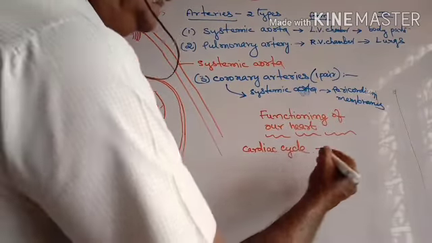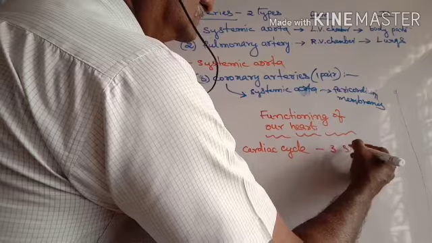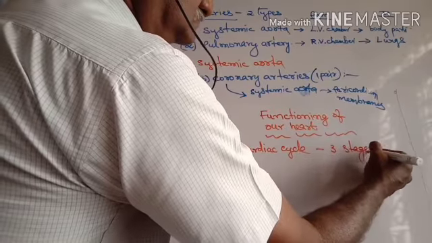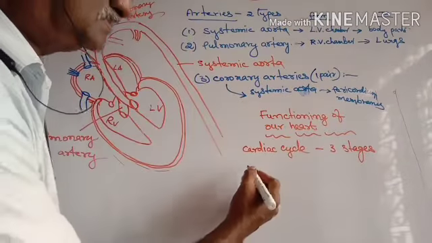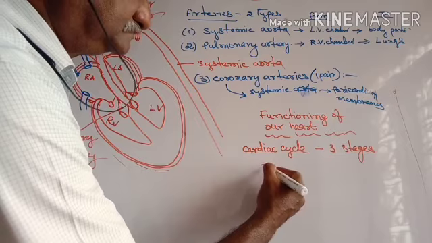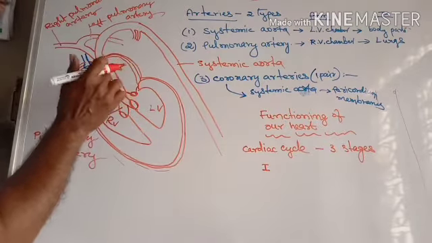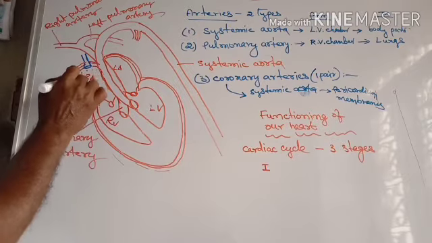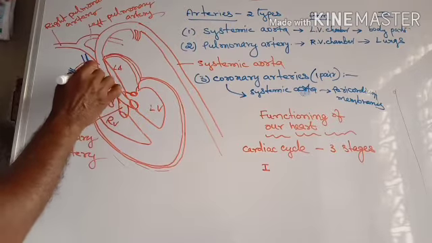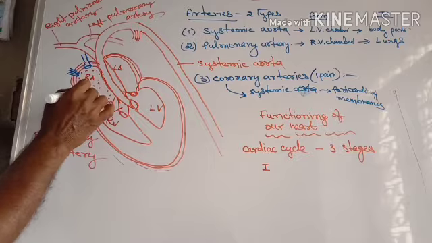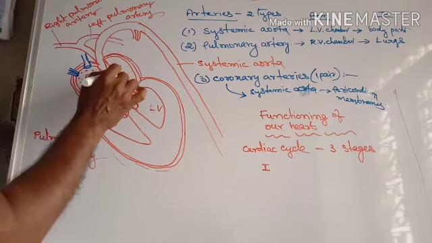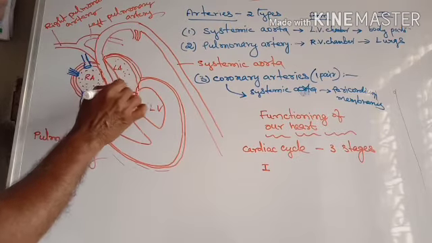In the cardiac cycle, there are three stages. First of all, in the right auricle, deoxygenated blood is present. In the left auricle, oxygenated blood is present, as we know.